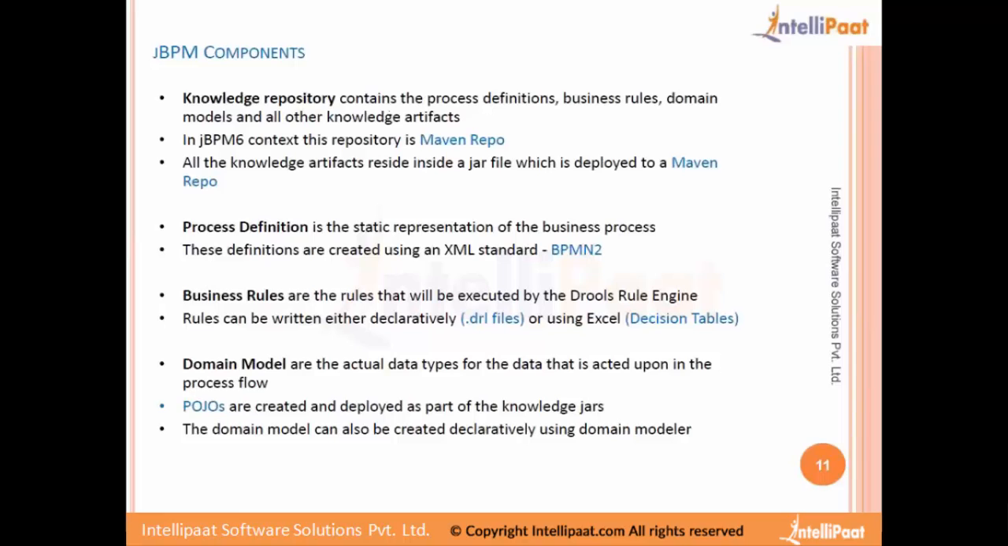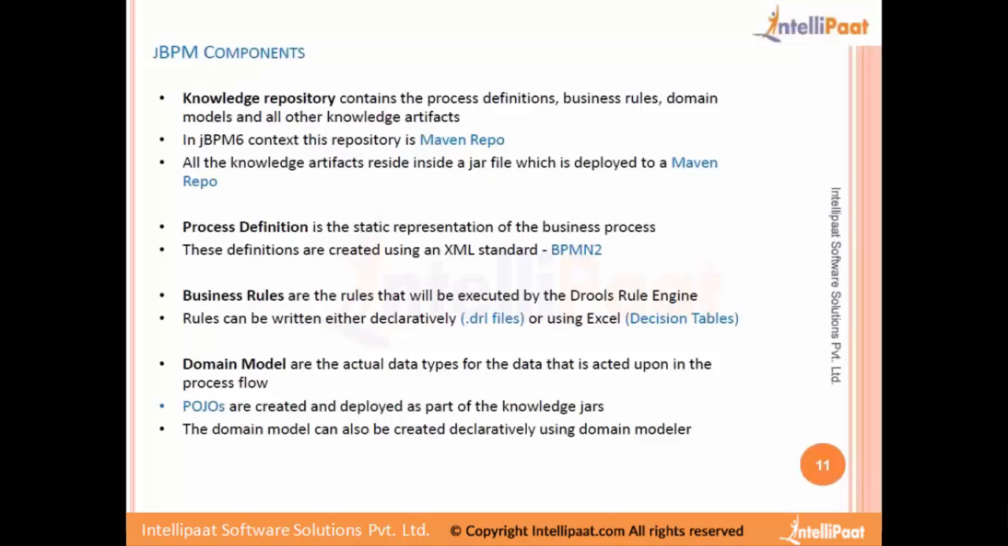You got it? We draw these diagrams, we write these DRL files. At last what happens, we make these files part of a Java project, a simple Maven Java project. We build it and then deploy it into a Maven repository. Once deployed into a Maven repository, it's available for the process engine to use that project and execute the knowledge artifacts that we have deployed at runtime. So that's a very, very key differentiator.